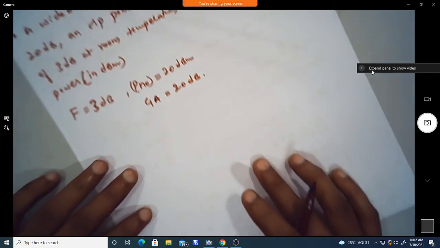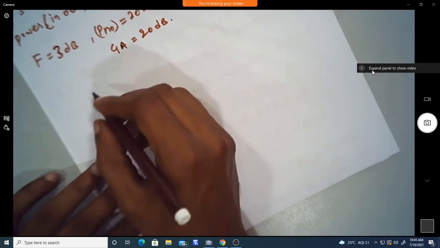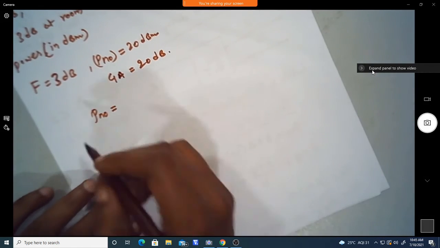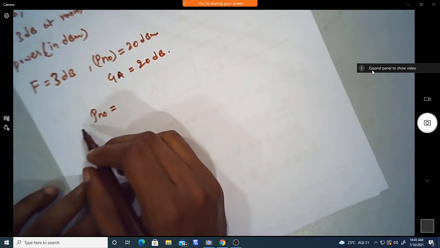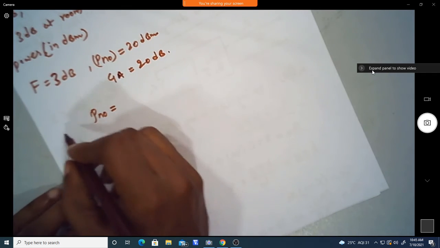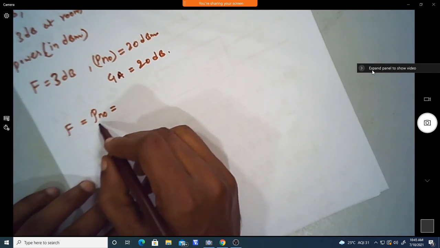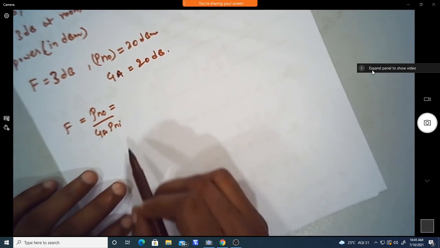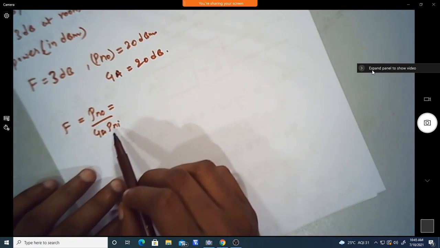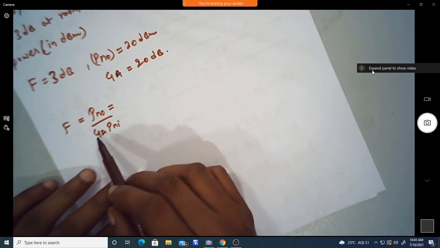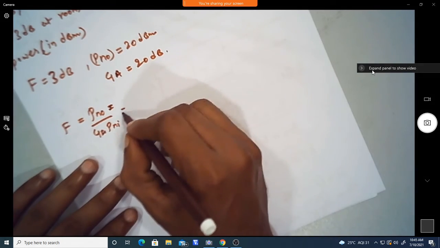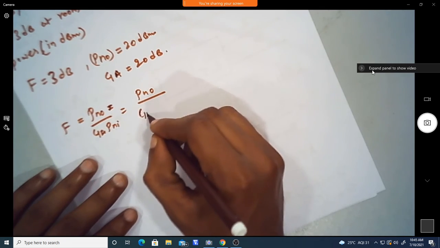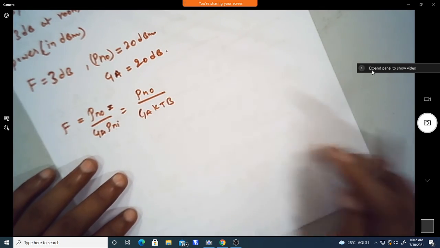Now we need to find the output noise power, Pn0. In terms of the noise figure, F is equal to Pn0 divided by Ga into Pni, the noise available at the input side of the amplifier with the gain. So this we can write as Pn0 divided by Ga into kTB.